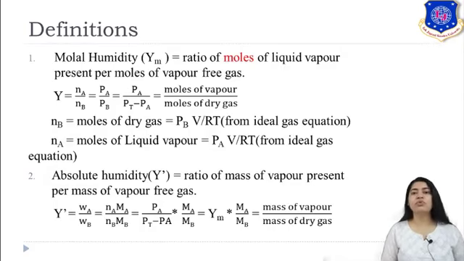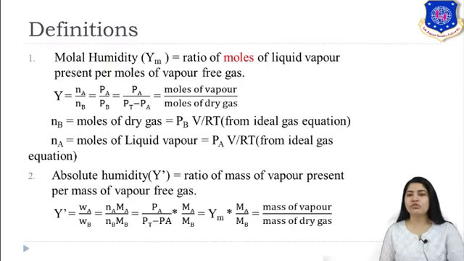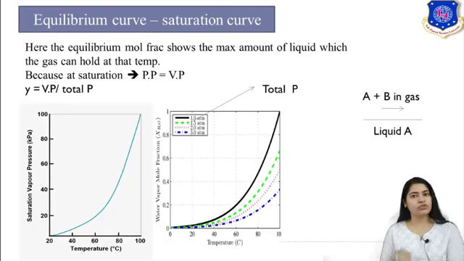First of all is your molar humidity. Here it is defined as the ratio of moles. As it is molar humidity, you have to take into account moles. So it is the ratio of moles of liquid vapor present per moles of vapor-free gas. Here you are talking about moles of liquid vapor upon moles of dry gas. So if I am talking with respect to A plus B, then I can say that moles of A upon moles of B. Water-free gas we are talking about.